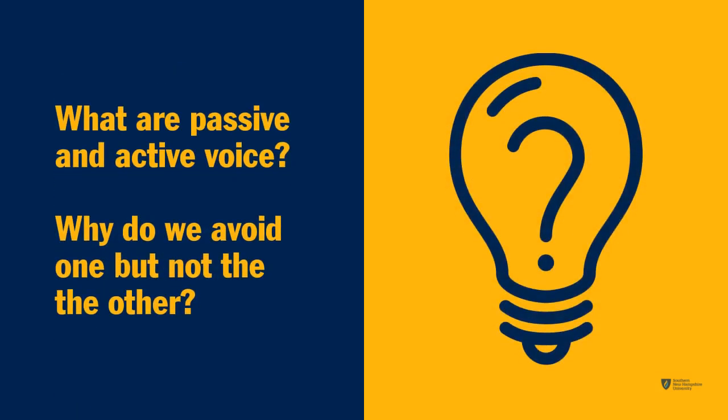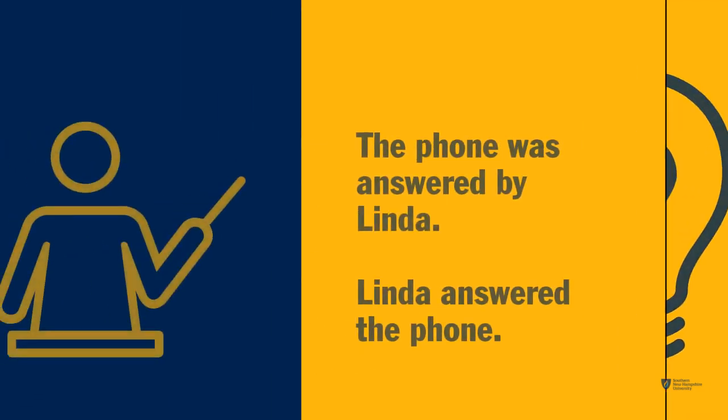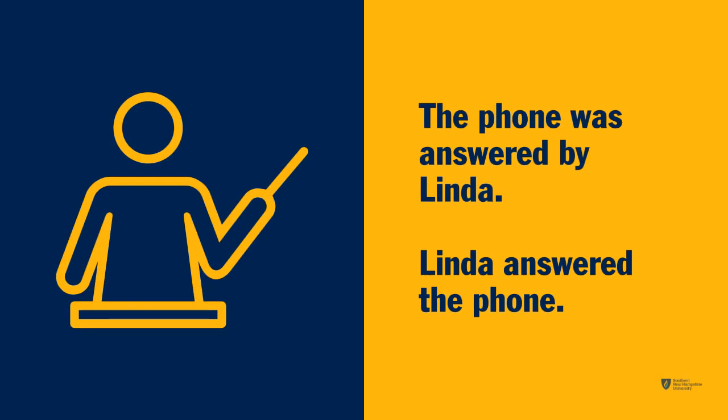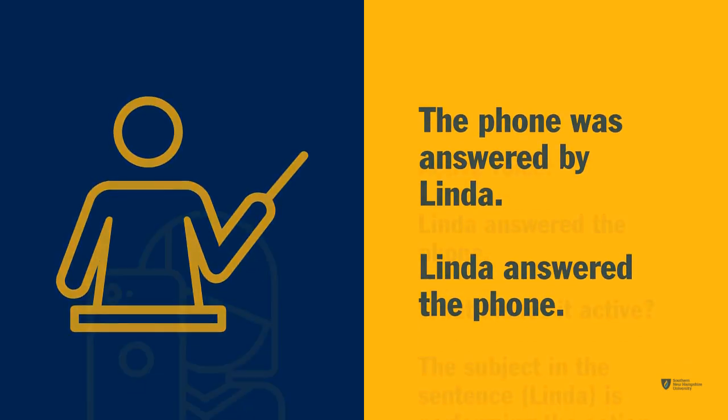Many writers struggle with using passive voice instead of using the active voice. But what is the difference between them? And why do we avoid one but not the other? Which of these sentences feels more dynamic? The phone was answered by Linda, or Linda answered the phone.